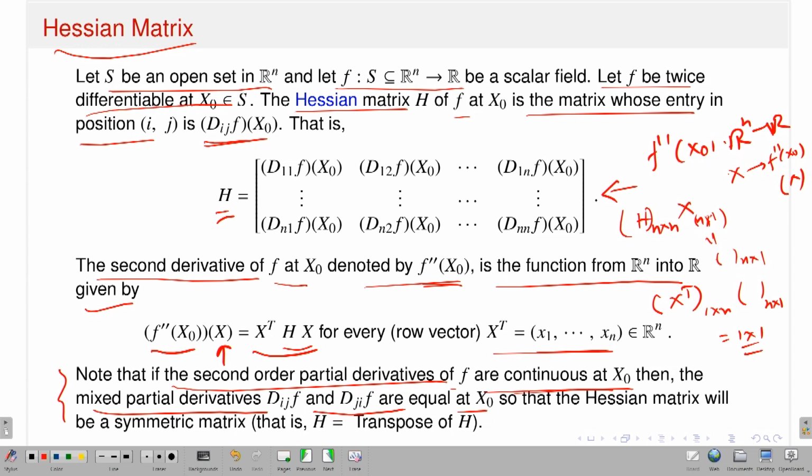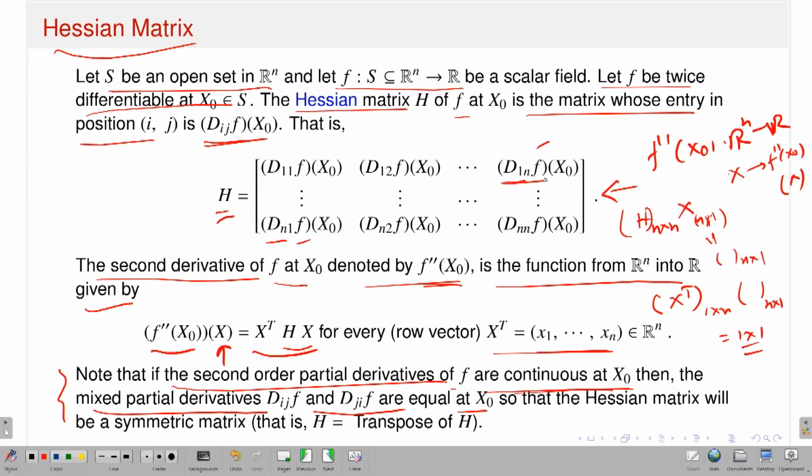Now, look at the Hessian matrix. The diagonal entries are d11 f, d22 f, ..., dnn f, and what are the off diagonal entries? Look at d1n and dn1. If I assume only that the second order partial derivatives exist, then I do not know whether these two values are equal or not. I have already provided a few examples. So, just the existence of second order partial derivatives will not tell you their equality.